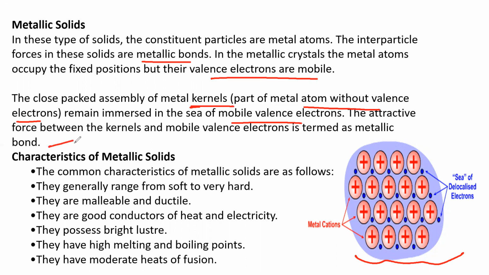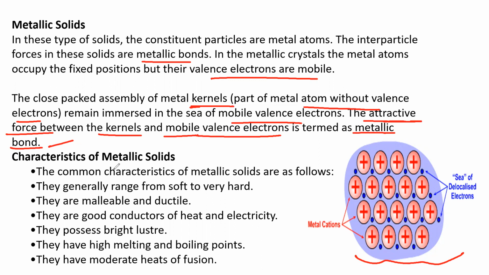So what is the force between them? The attractive force between the positively charged kernels and mobile valence electrons is termed as metallic bond. So each positively charged kernel is surrounded by mobile valence electrons, and they have attraction between these two.